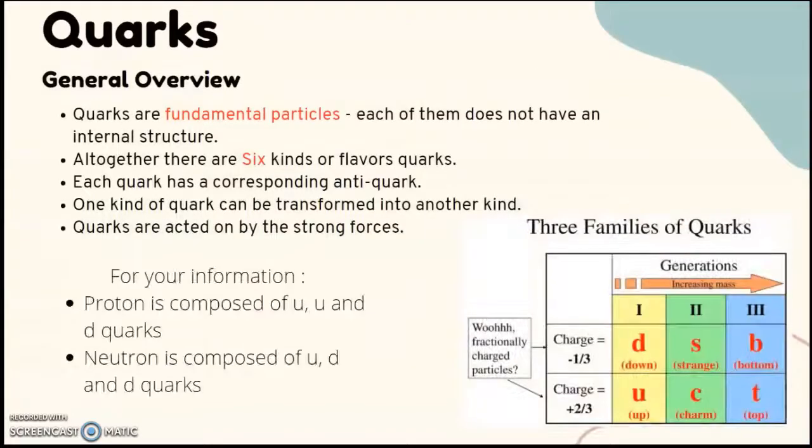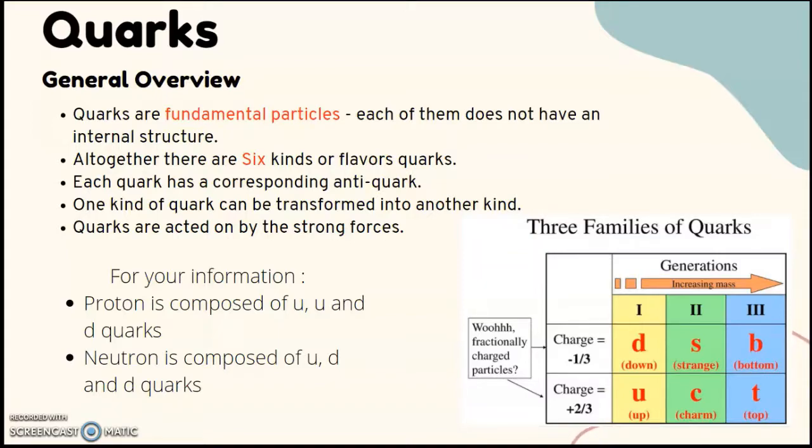Next, a general overview of quarks. Quarks are fundamental particles. Each of them does not have an internal structure. Altogether, there are 6 kinds of quark flavors. Each quark has a corresponding antiquark.